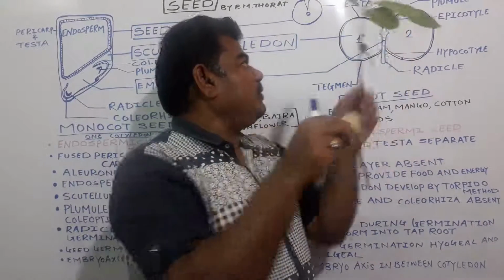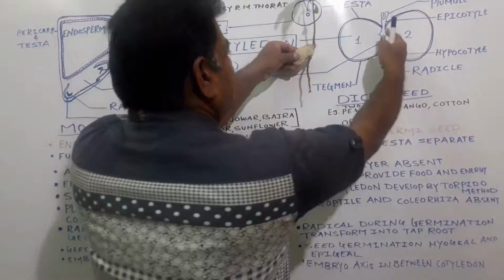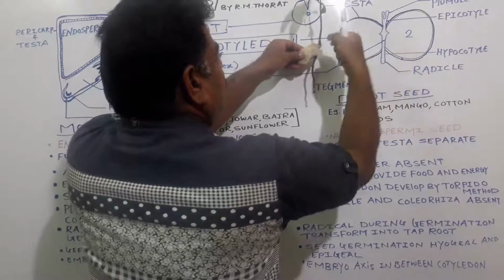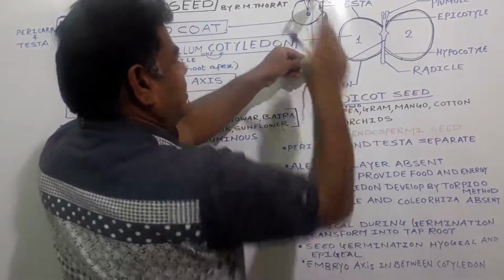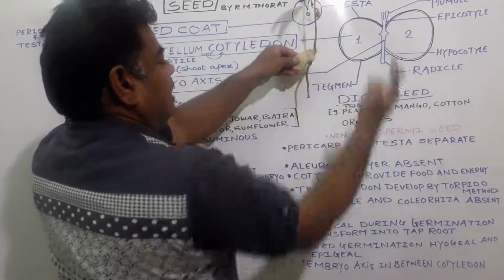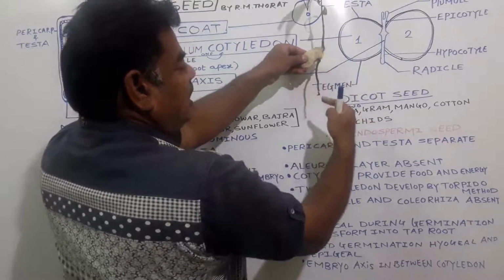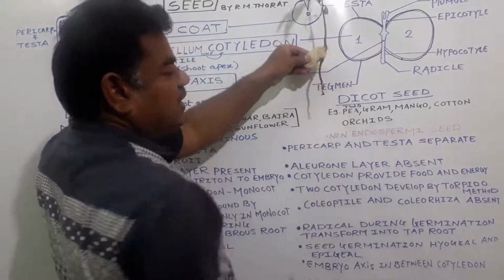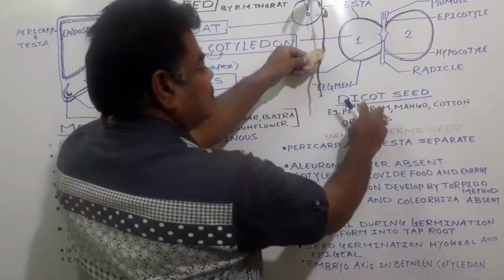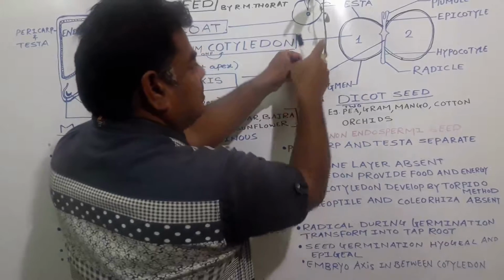This one is the plumule, and it gets modified into the shoot apex. This one is the stem. And this is the radicle, and it gets modified into the root system, we call it the taproot system, in case of this dicot seed, in case of this mango.